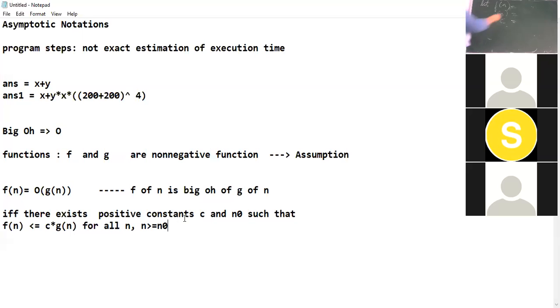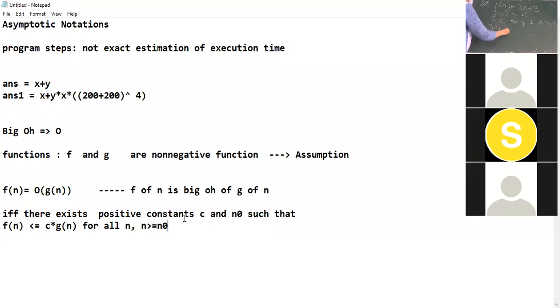So suppose f of n is 3n plus 3 and g of n is only n and c is equal to 4. And we have n always greater than or equal to 3. So in this case, can we say that f of n is big O of g of n? So how do we represent it?